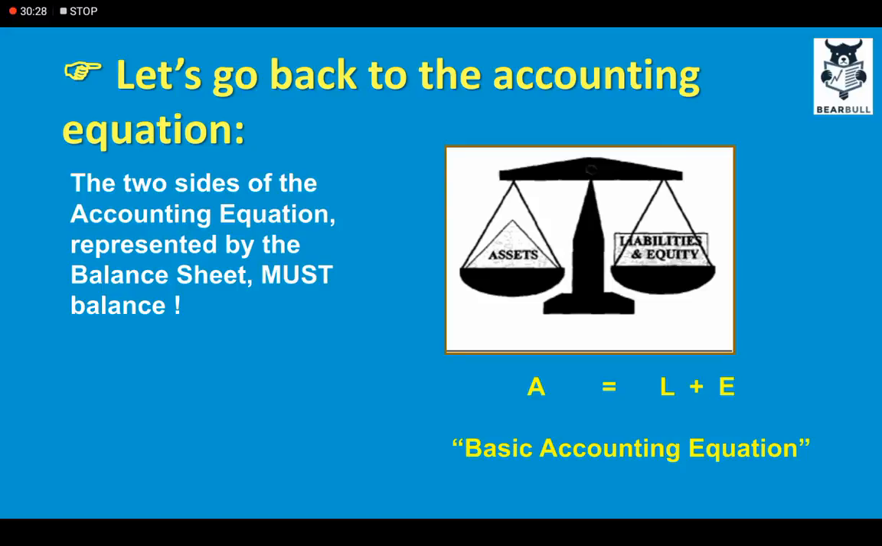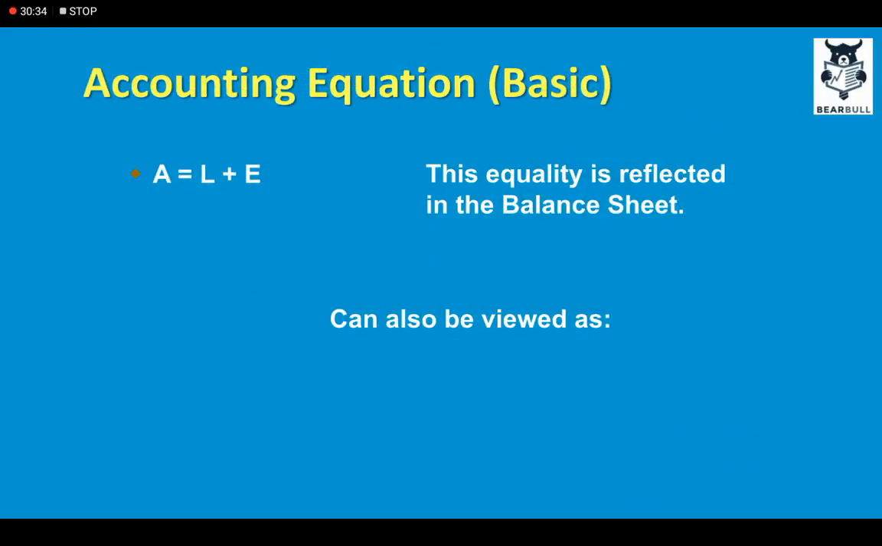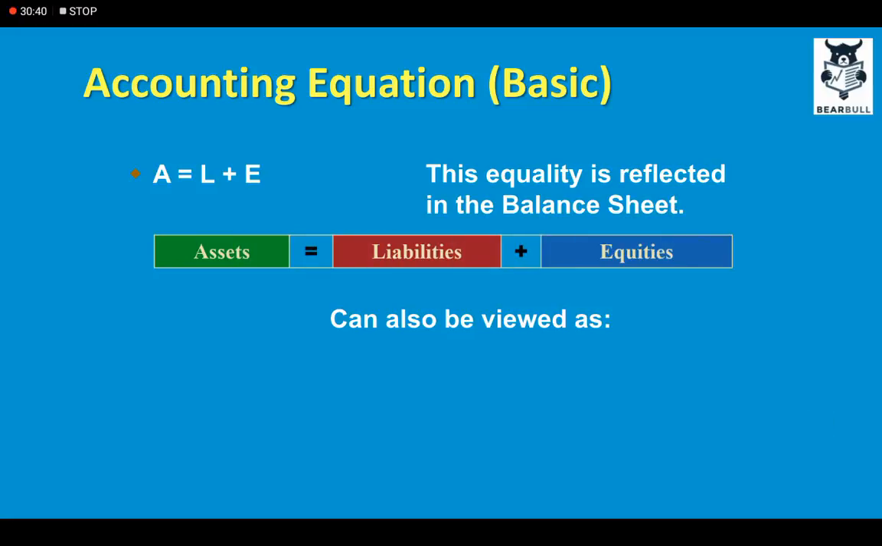Let's go back to the accounting equation. The two sides of the accounting equation must balance. As you can see, assets equal liabilities plus equity. Now you can see this equality is reflected in the balance sheet. It can also be viewed as assets equal liabilities plus equity.